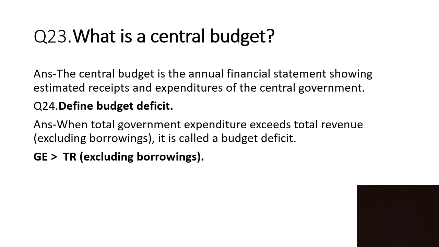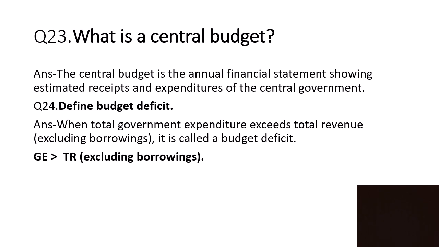What is the central budget? The central budget is the annual financial statement showing estimated receipts and expenditure of the central government, here the Union government. Define budget deficit. When total government expenditure exceeds total revenue, remember it is excluding borrowings. Including borrowings means that will be